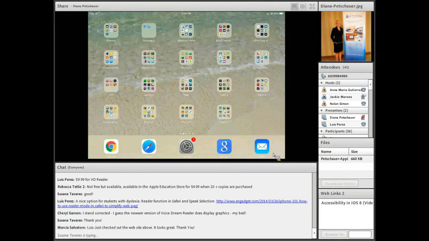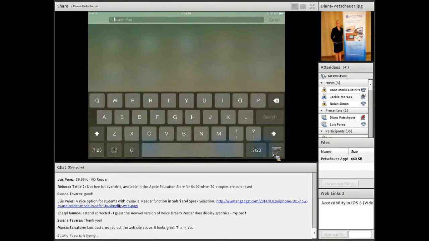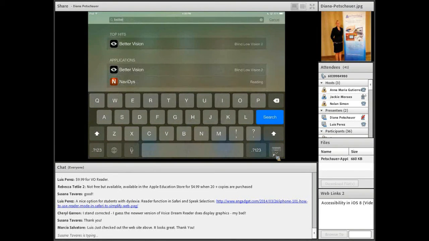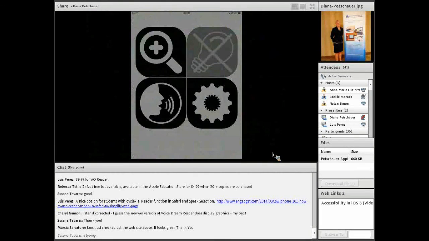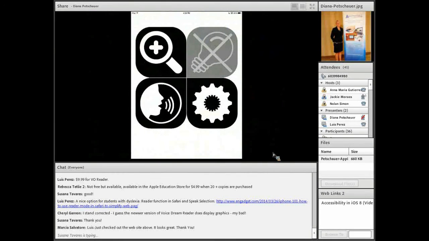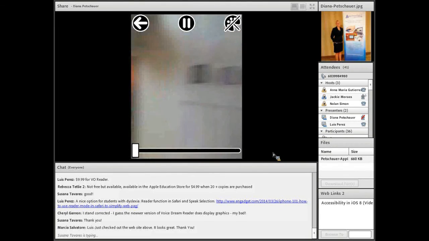I'm going to show 2 more real quick and then take any questions. We'll just talk a little bit about the online course itself. Better Vision is an excellent app for your students who may be low vision. There's also Vision Assist and a few others that are really great. Essentially turn your iPad into a magnifier and possible CCTV if you're using one of those iPad apps that I told you about. So you have this app on the iPad. They can certainly choose magnification.